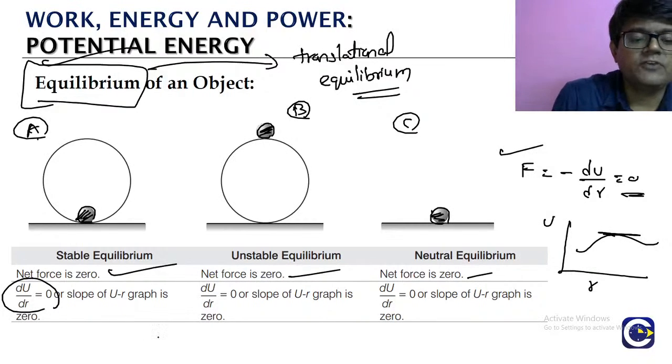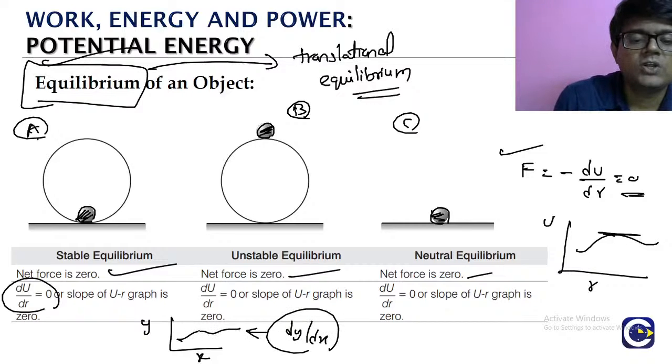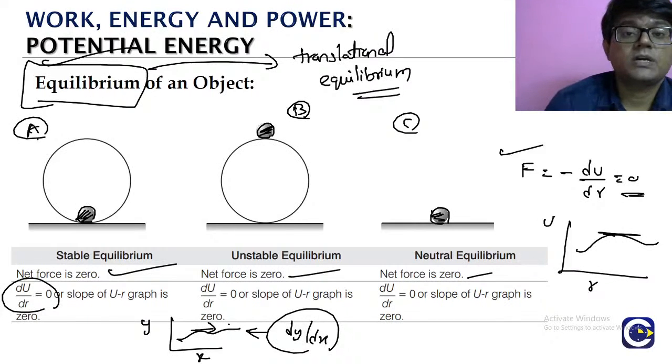Remember, if you have a function y with respect to x, what is the graphical significance of dy by dx? If you have the curve, it is the slope of the tangent that you draw to the curve.